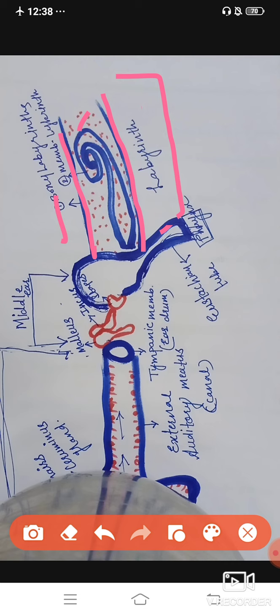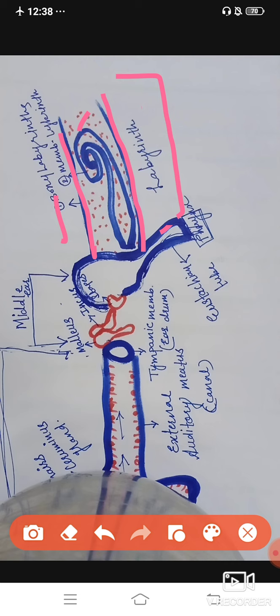The outer bony part is called the bony labyrinth, and the internal membranous part is called the membranous labyrinth. Both get filled by a liquid called the endolymph. You can see the red dots present all over; these are the endolymph, the liquid material of the internal ear.